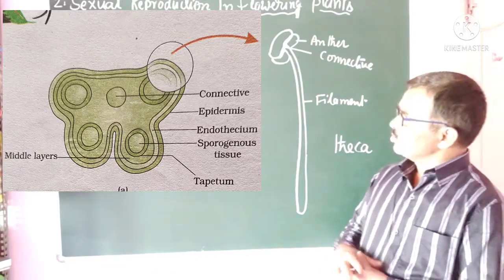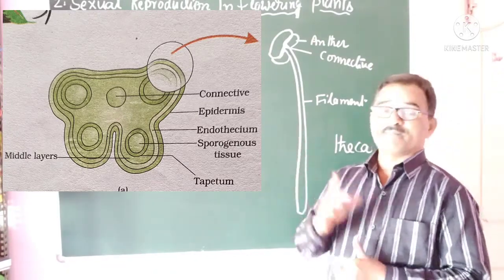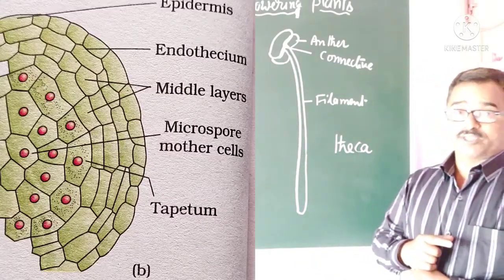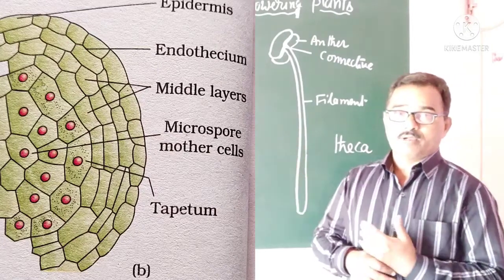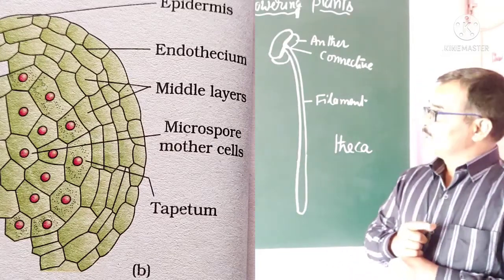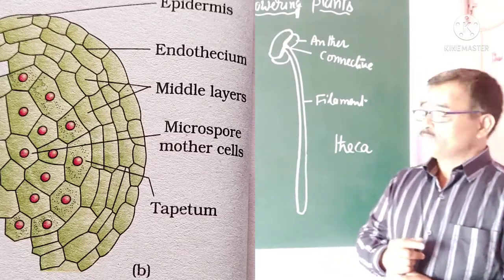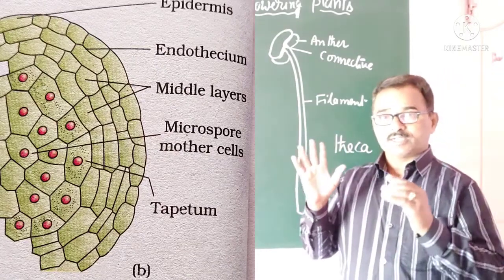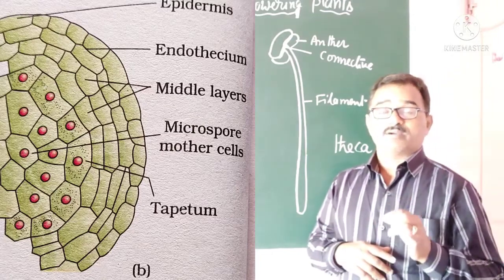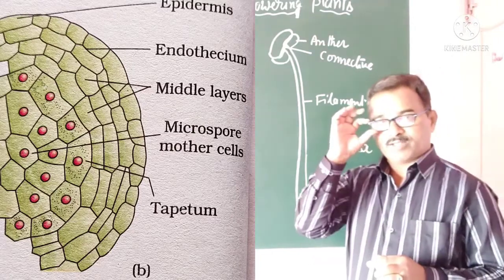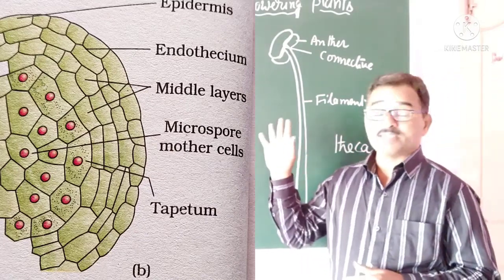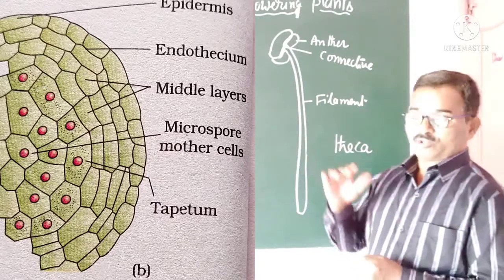Okay, right. So let us study the structure of microsporangium. Look at this. So here this is the microsporangium. That is the structure of microsporangium. One part of the TS of anther is enlarged here in order to understand the structure of microsporangium. Microsporangium, as I told you, is the region where microsporogenesis takes place to produce the male gametophyte called pollen grains. Pollen grains are the male gametophyte which produce the male gametes. That process occurs inside this anther, in the microsporangium.